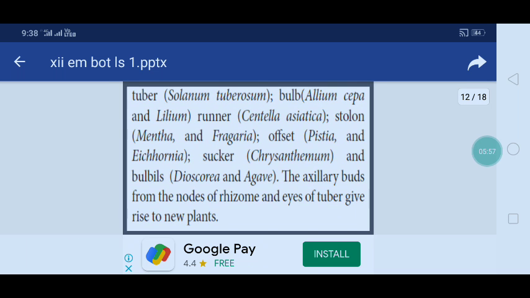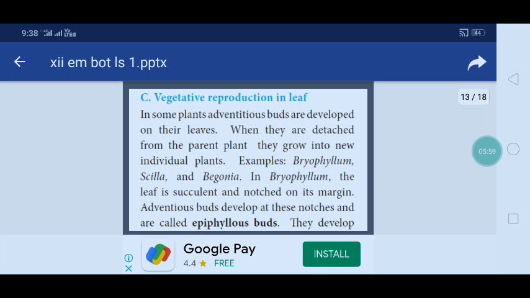Okay, the next one is vegetative reproduction in leaves. Here Bryophyllum is a good example for reproduction in leaf. In some plants, adventitious buds are developed on their leaves. When they are detached from the parent plant, they grow into new individual plants. Examples: Bryophyllum, Scilla and Begonia. In Bryophyllum, the leaf is succulent and notched on its margin. Adventitious buds develop at these notches and are called epiphyllous buds. Underline that word, epiphyllous bud.